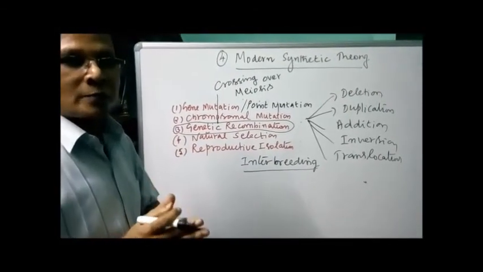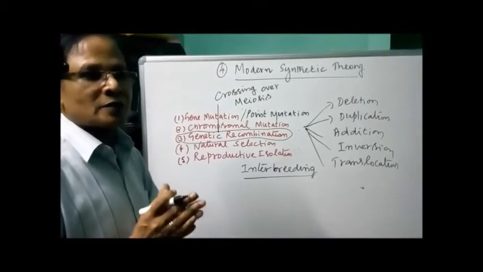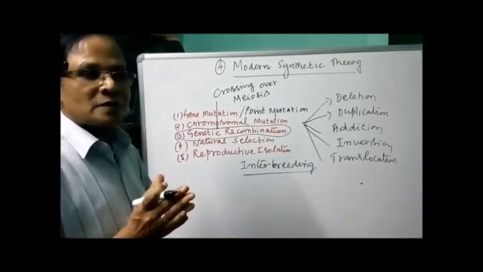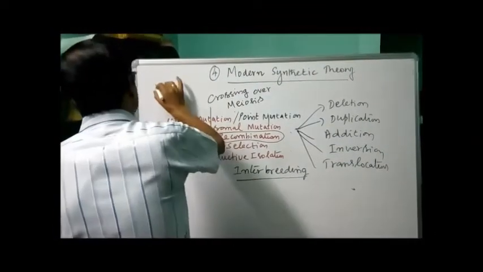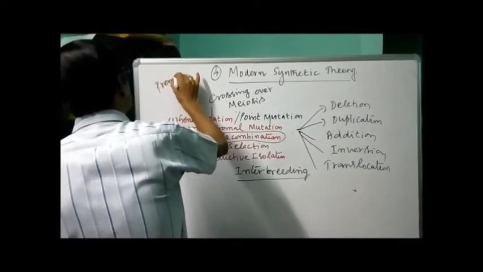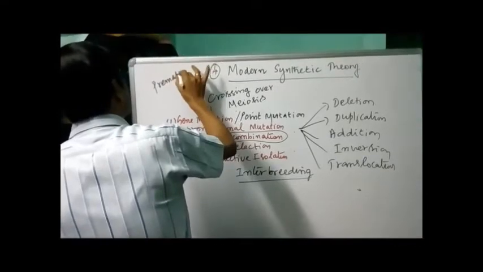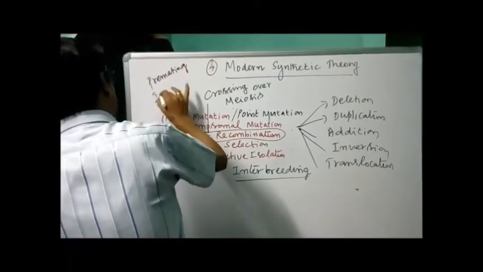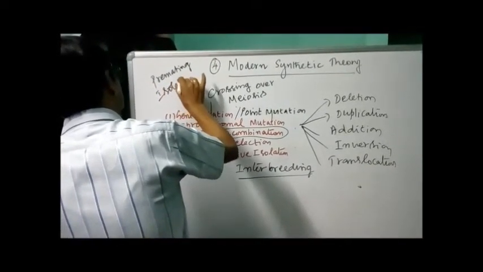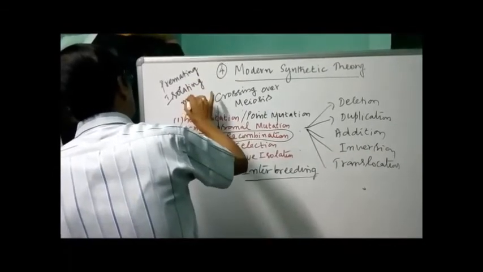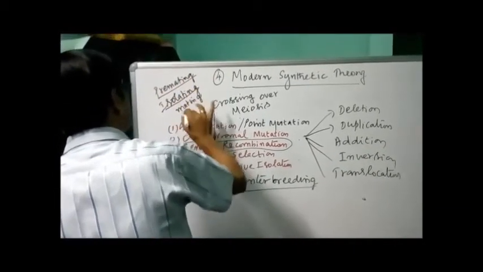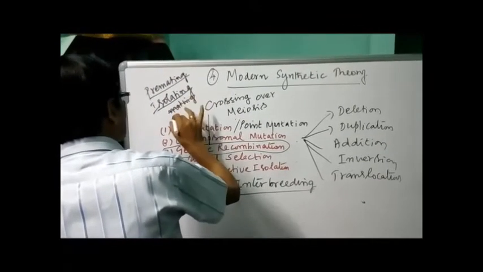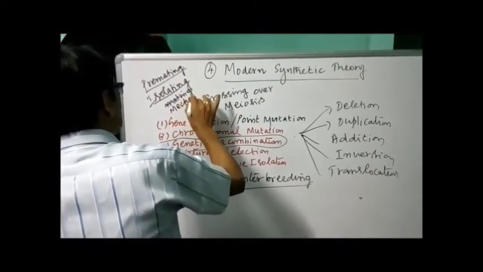Which type of isolating mechanism is favored by natural selection? Natural selection tends to favor individuals with the pre-mating isolating mechanisms.